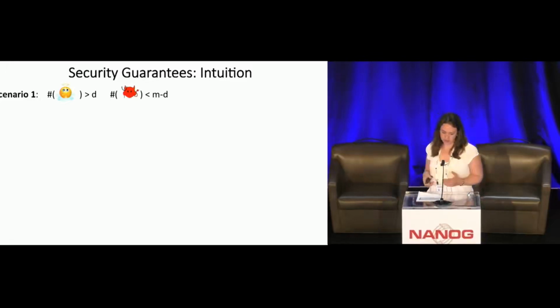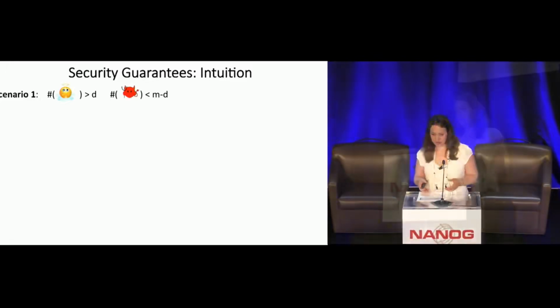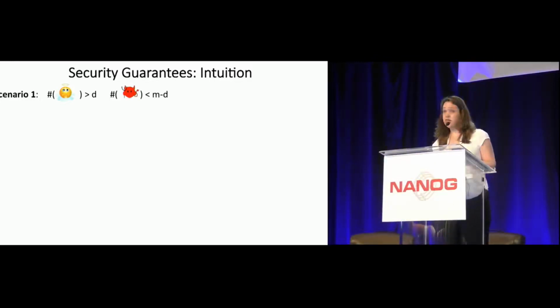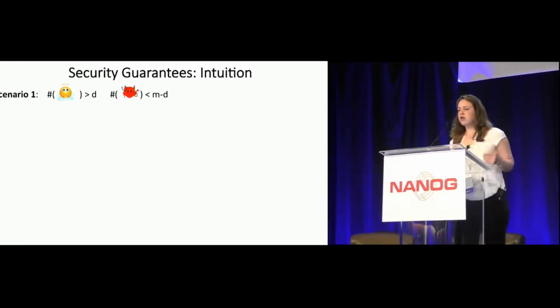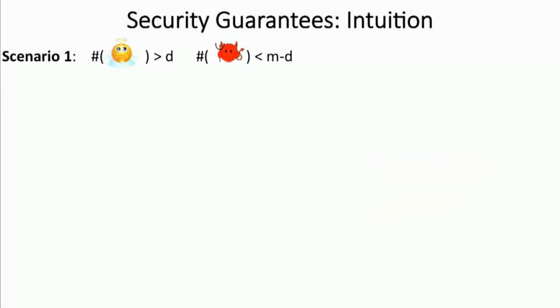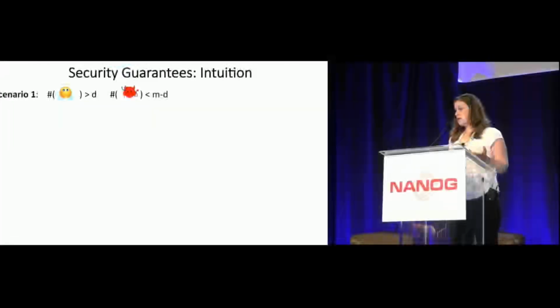And now I want to present the security analysis. In order to do so, we have to consider all the scenarios that can happen and see how Chronos is handling them. So as you remember, out of hundreds of servers, we randomly choose M, tens of them, and then we drop D from each side. So the scenarios are going to depend on the number of malicious servers that were queried.